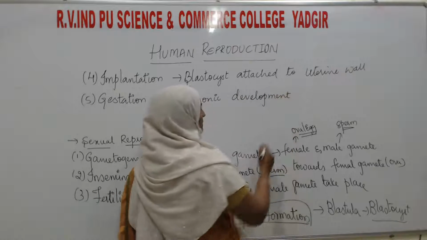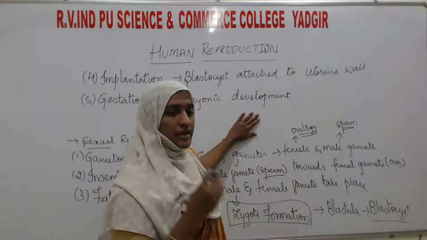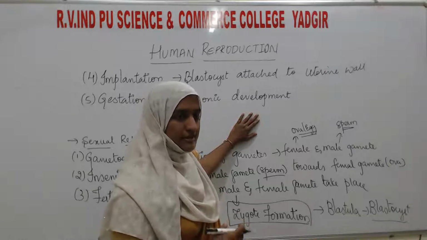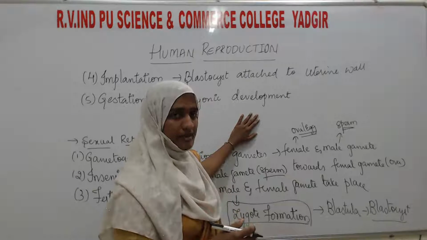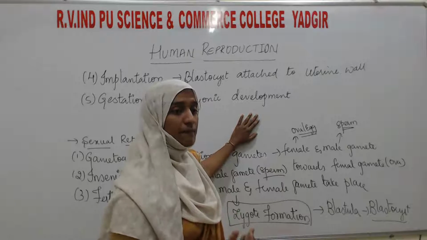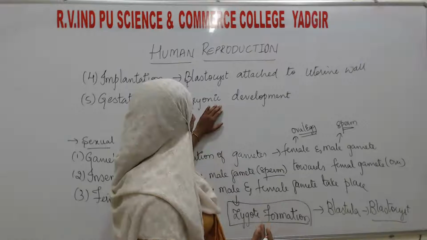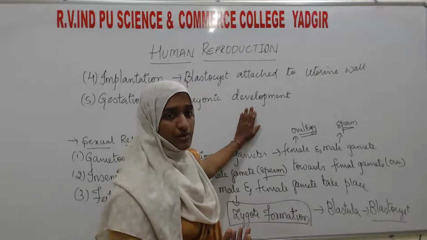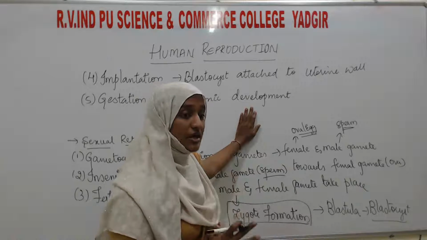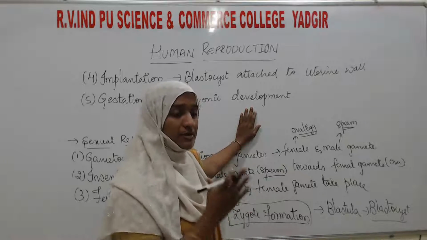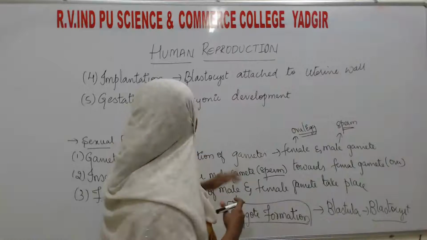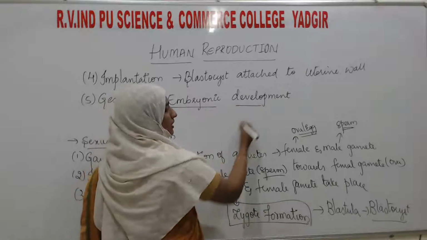Embryonic development means that when the embryo gets attached to the uterus, the cell starts to divide. Then different tissues are going to form, and different organs are going to form. So that is how an embryo is going to form. The unborn child is going to develop inside the female reproductive tract. That is known as embryonic development.